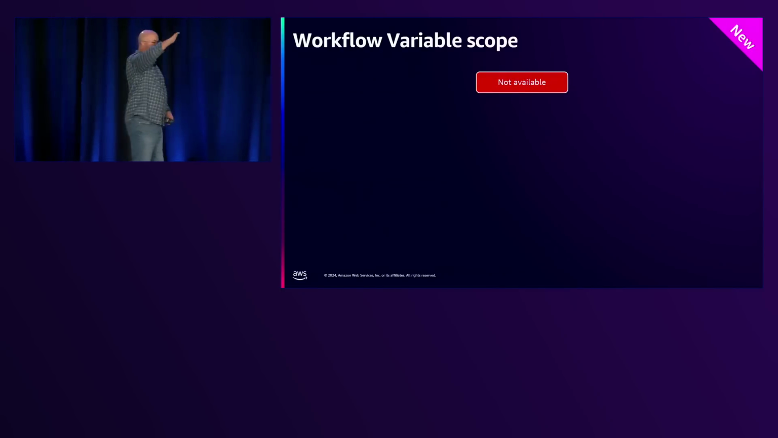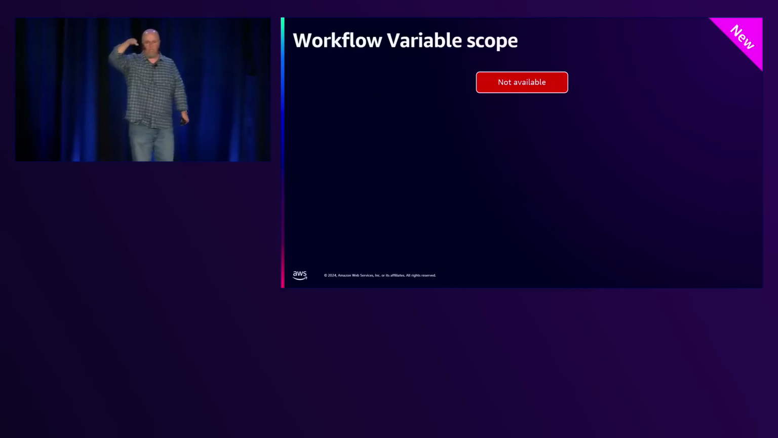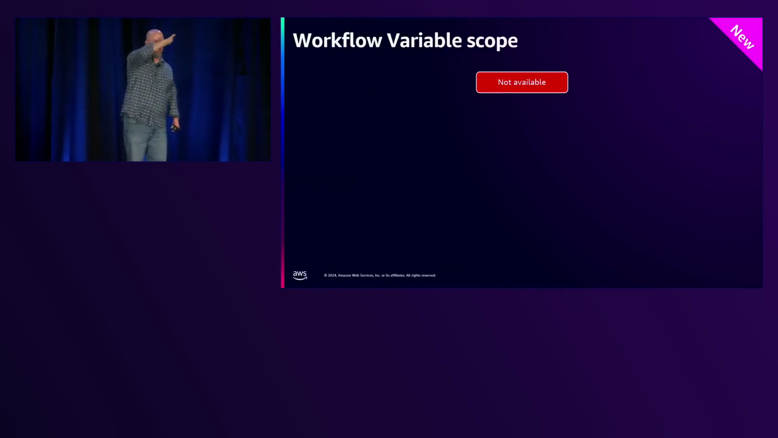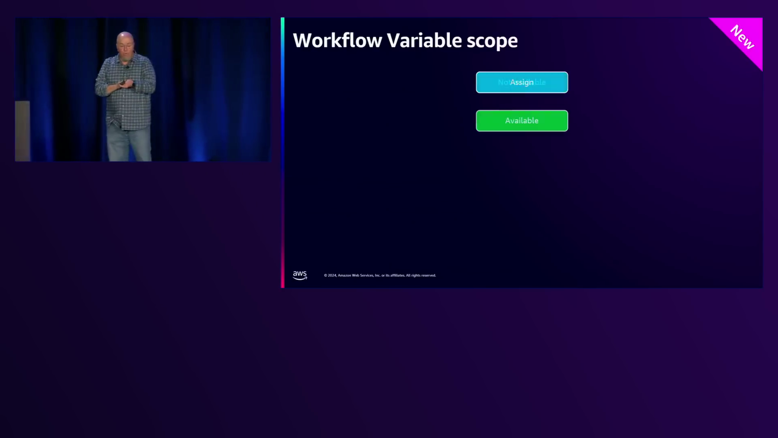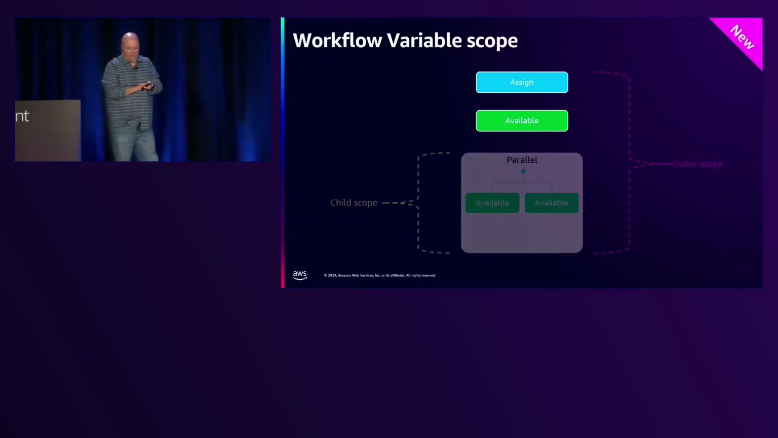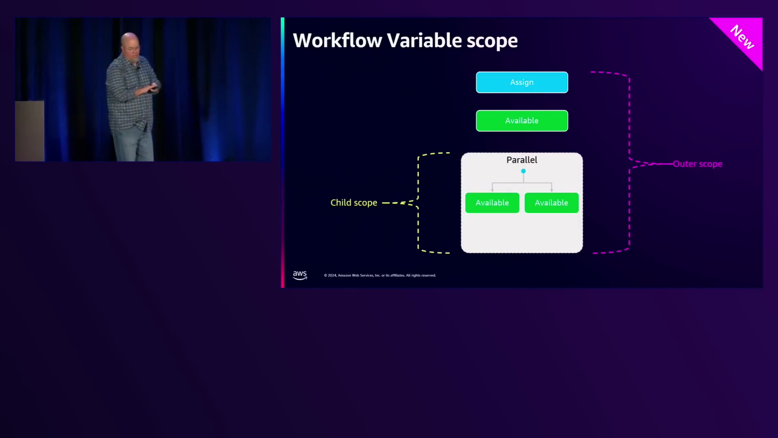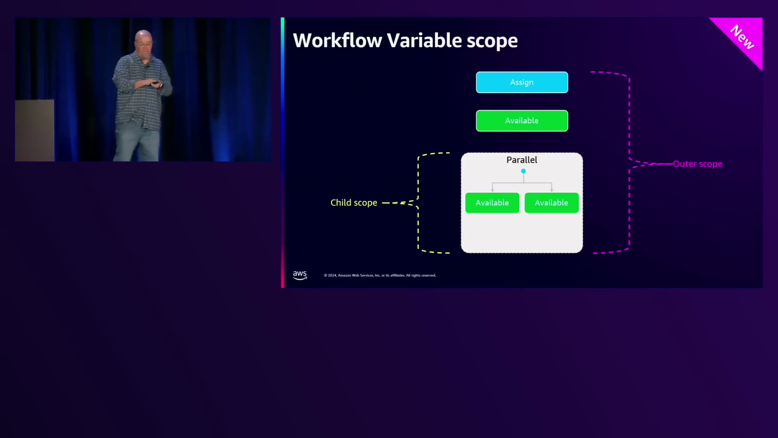Right? So if you assign a variable and then you try to reference it in the same task you're assigning it in, it won't work. So if you've got something coming in that you need to assign and use, then you just use it in both places, but not as a variable. But it will be available in subsequent tasks as you're going down. So it's available here and in child scopes like parallel. So you have an outer scope and an inner scope. So this is important to understand.